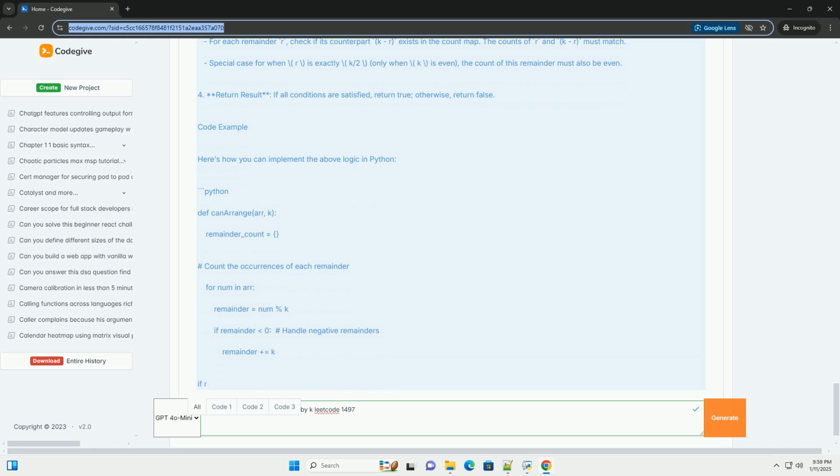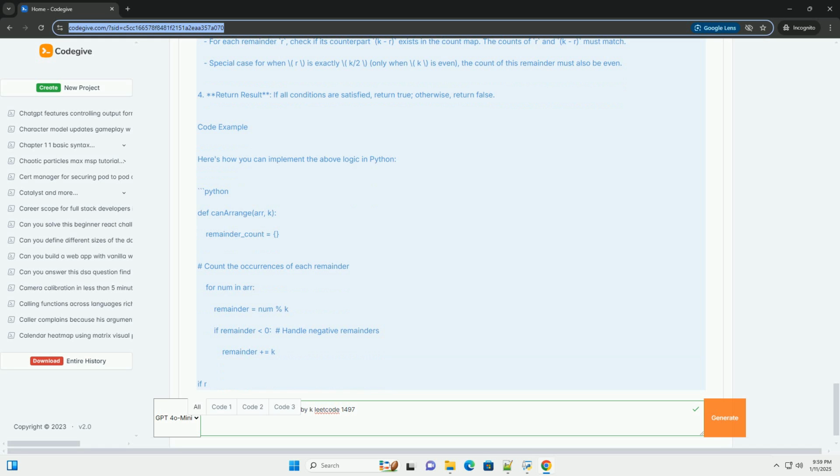Pair validation. We loop through possible remainders from 1 to k/2 and check if the count of remainder r matches the count of its complement k - r. We handle special cases for remainders 0 and k/2.